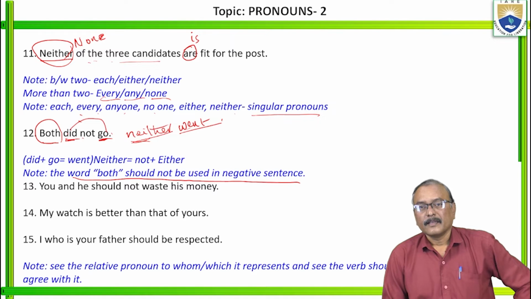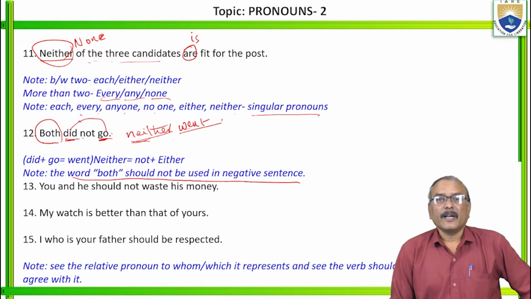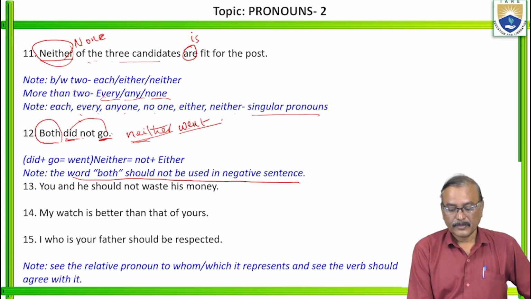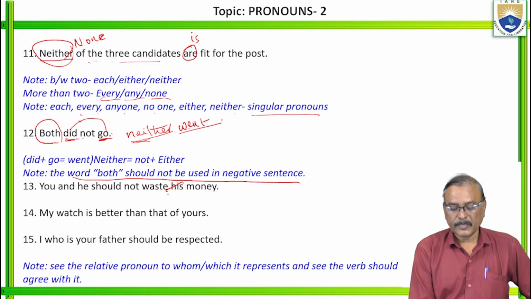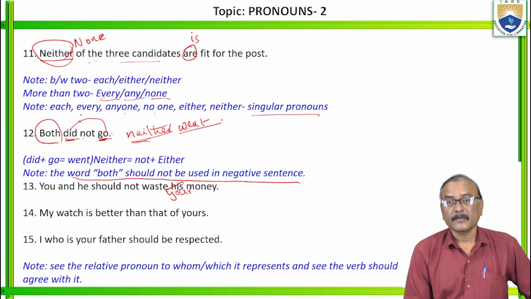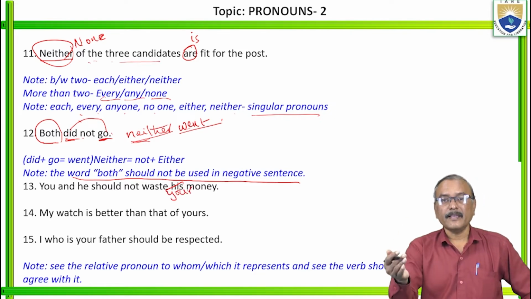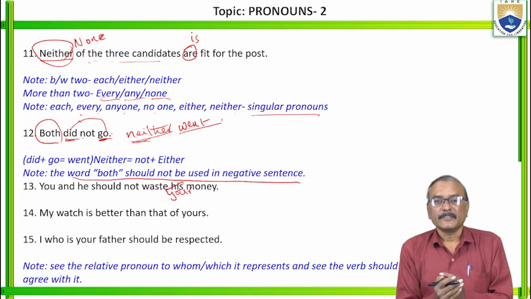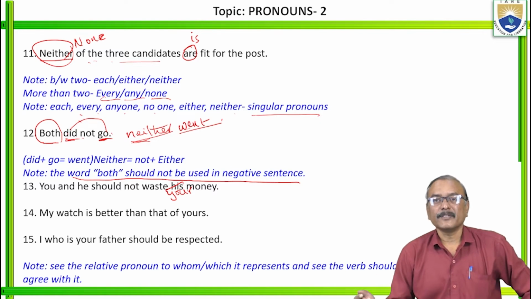Next, you and he should not waste his money. You and he become your money. You and he should not waste your money means it's yours and his, together called your money only.